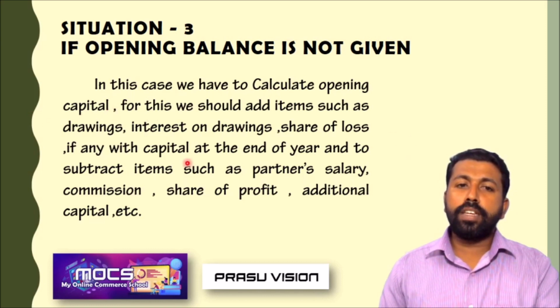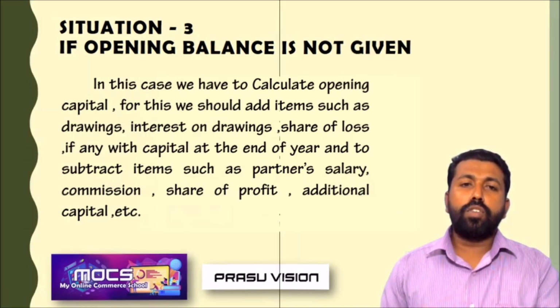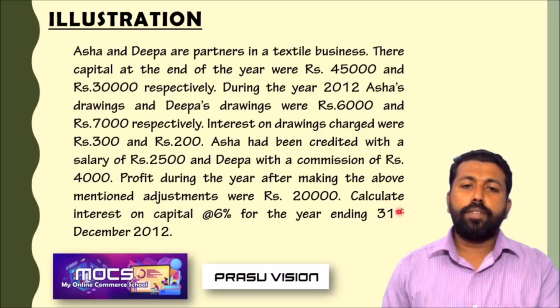So with the closing year's capital, we have to add interest on drawings and share of loss, and we have to deduct partner's salary, commission, and share of profit. Share of profit means the share of profit in the profit and loss appropriation account, and also the additional capital introduced. Let us look at how to calculate from this problem.